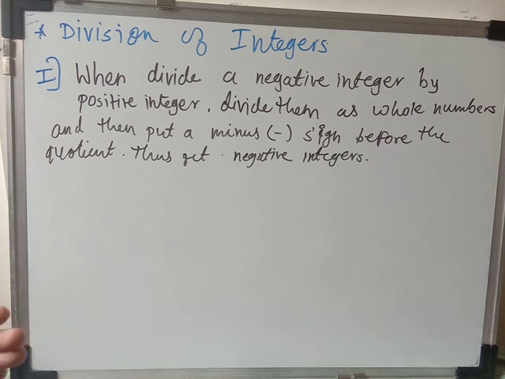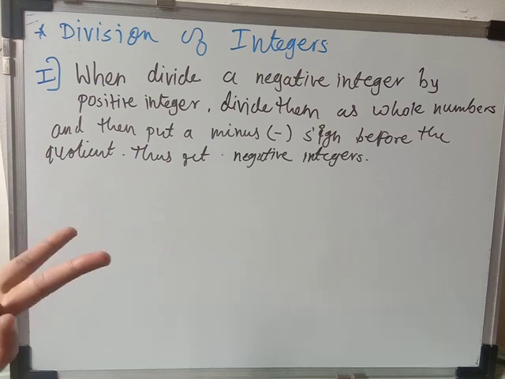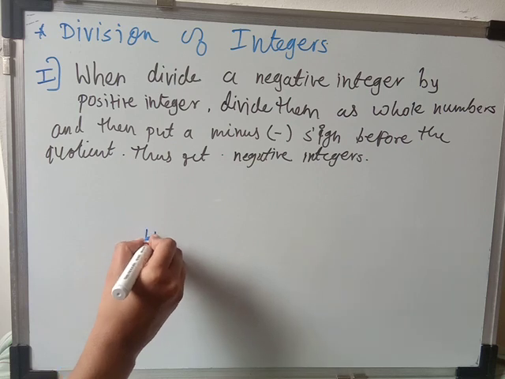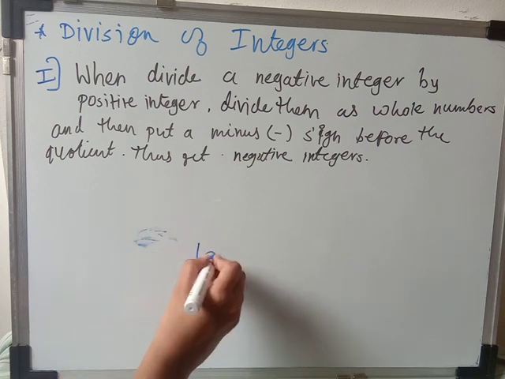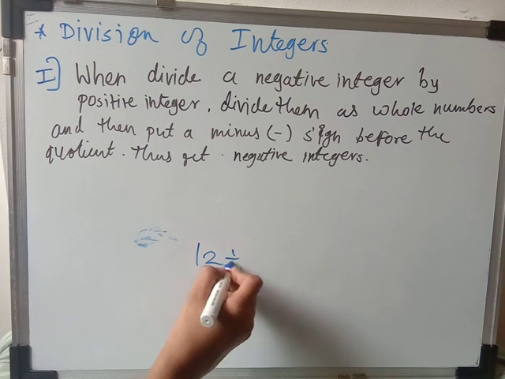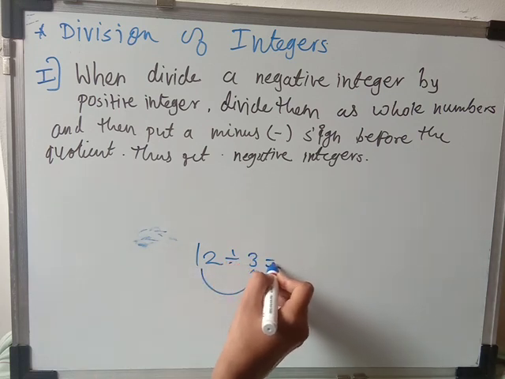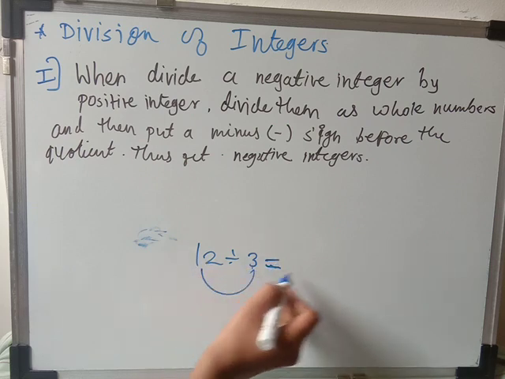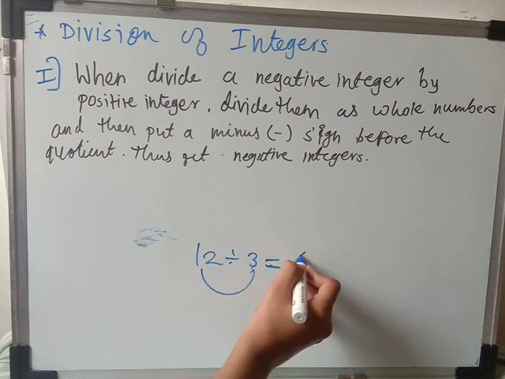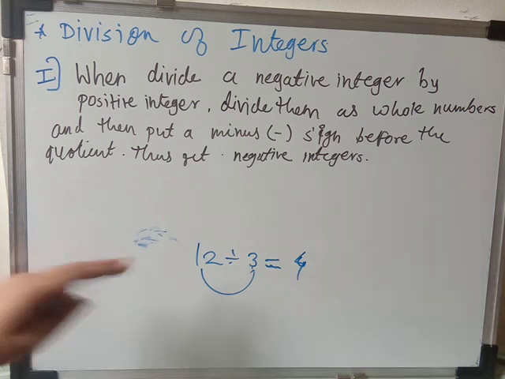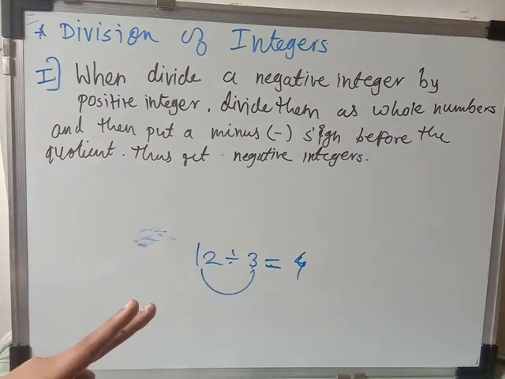The first thing that we all know, when you are dividing two positive integers, positive means any number. Okay, any number. For example, if I am dividing 12 divided by 3. Okay, both are positive integer. Okay, both are the quotient, whatever the value will come, that will be also positive integer. Okay, here I am saying, if you divide any two positive integers, whatever answer comes, whatever quotient comes, that is always positive. Okay, so that thing we know.